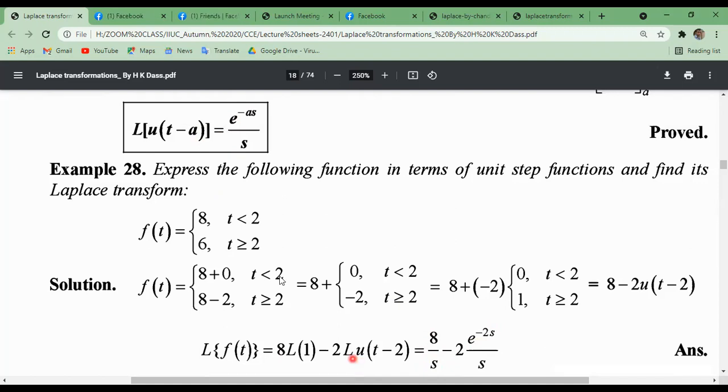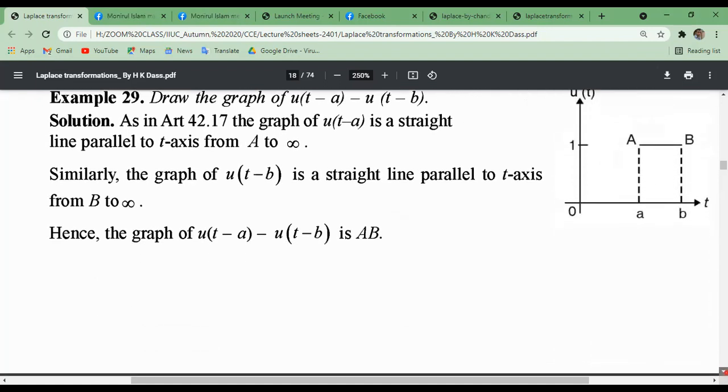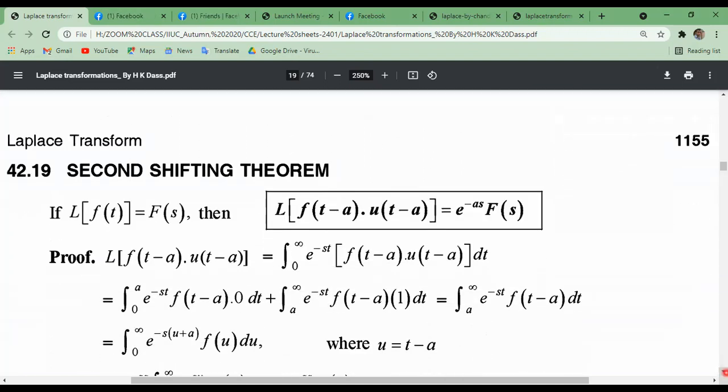Here a equals 2. So e to the power minus as means e to the power minus 2s. Using the unit function property, we can prove this easily.